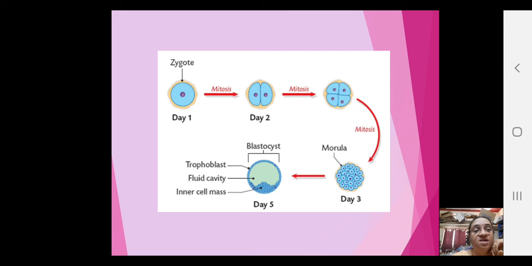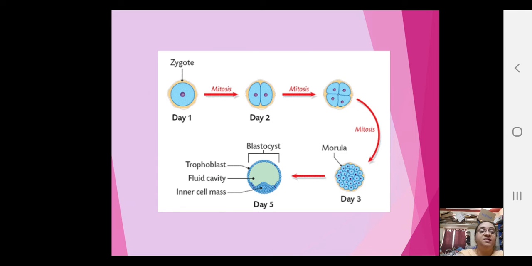Now, from here onwards, each and every cell is particularly important, because as they develop, some cells are destined to become the nervous system, some cells are destined to become the muscular system, some cells are destined to become the digestive system. Like these, we say these cells are actually pluripotent.